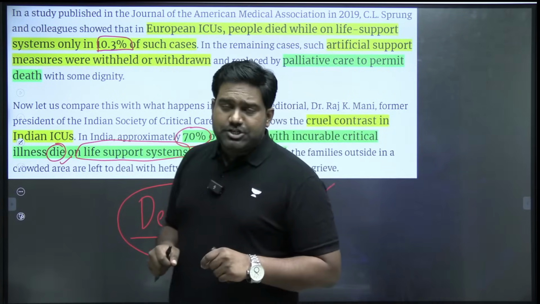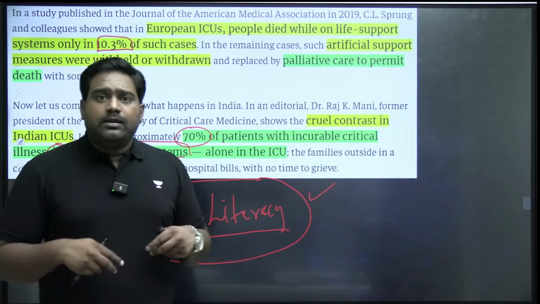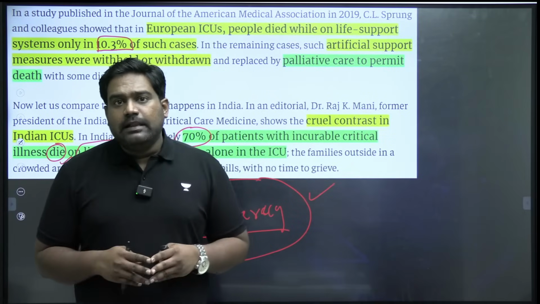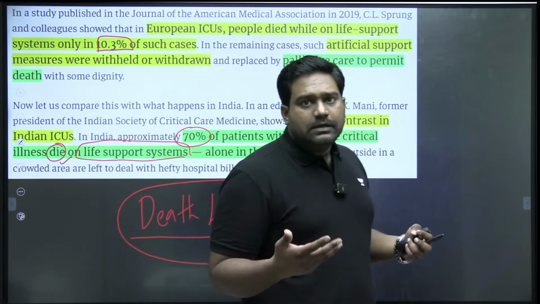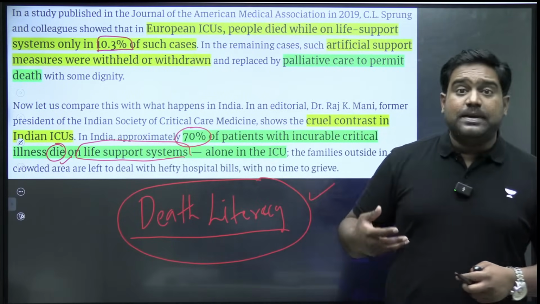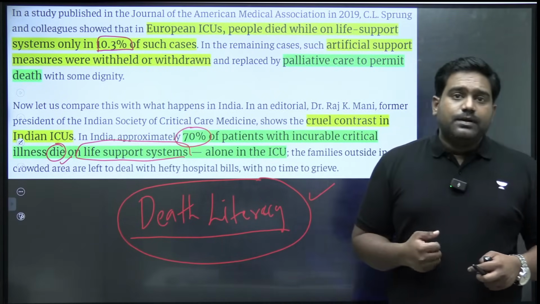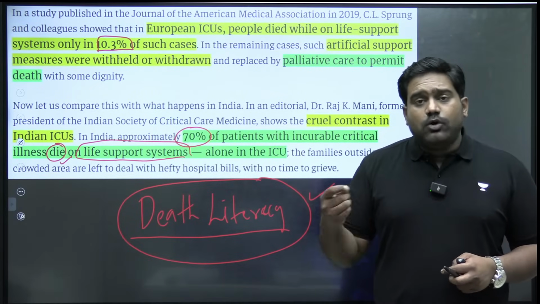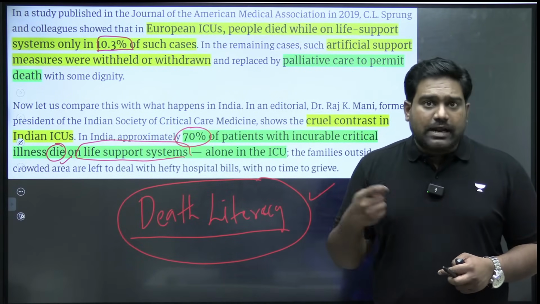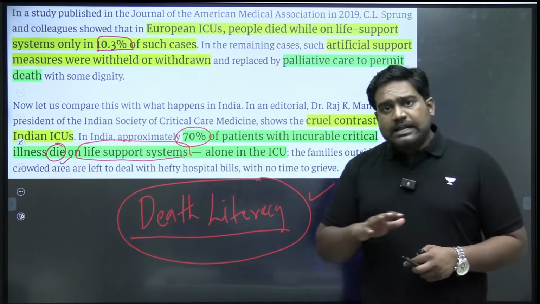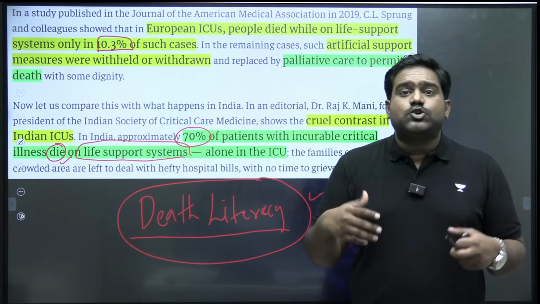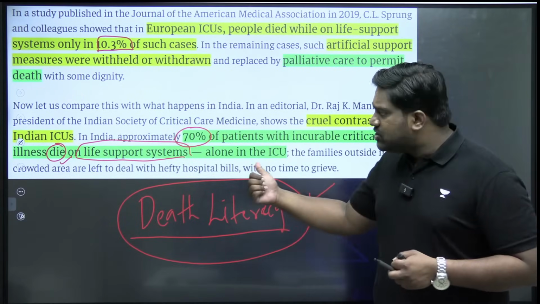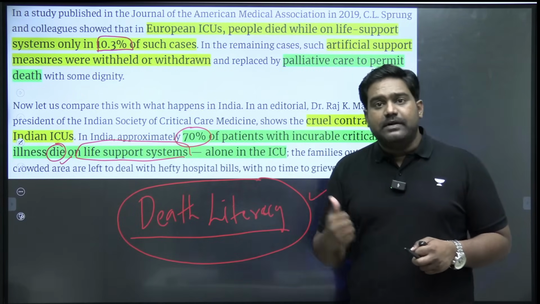But in case of euthanasia, it's not a condition that you should be suffering from a terminal illness, or some kind of disease which makes you terminally sick. There are countries which allow you to exercise your right to euthanasia even without any kind of terminal illness. So that involves an act of killing. That's why it's called mercy killing. That's not what happens when you exercise a living will.